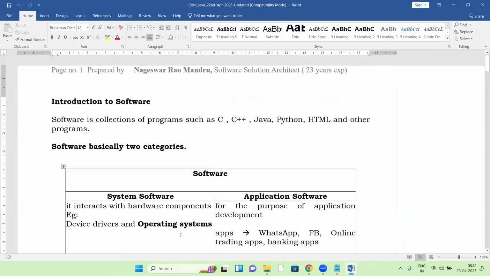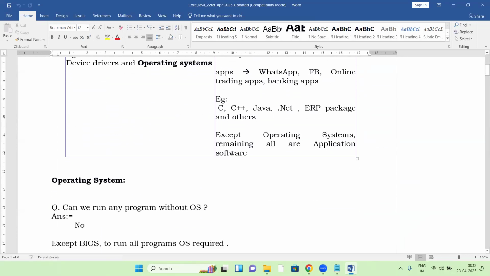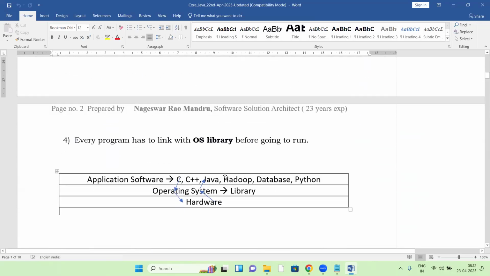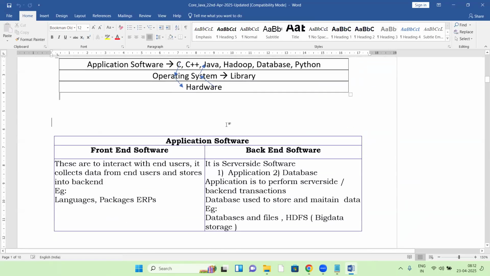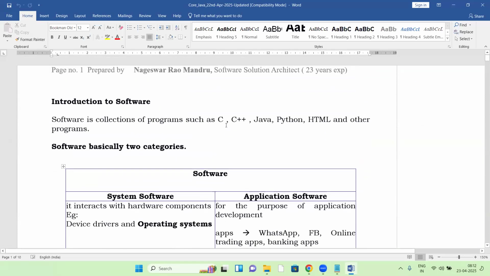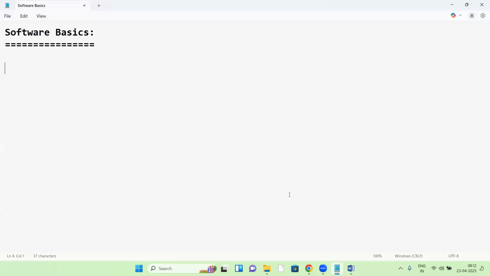Whatever I'm explaining in class, the same thing is there in the document. The order of explanation in class and in the document are the same, no difference. Even a single line is not missing here. You can just follow this document. Yeah, so let us start.